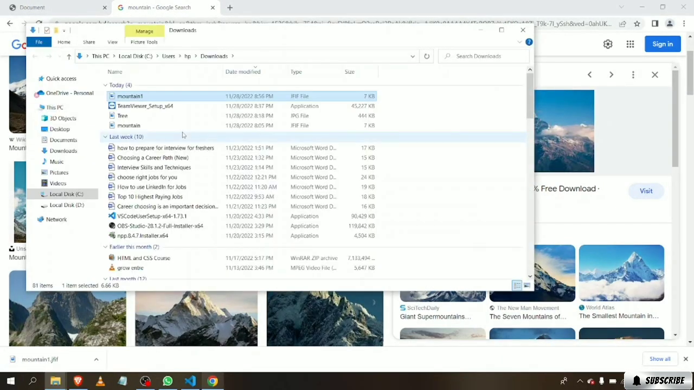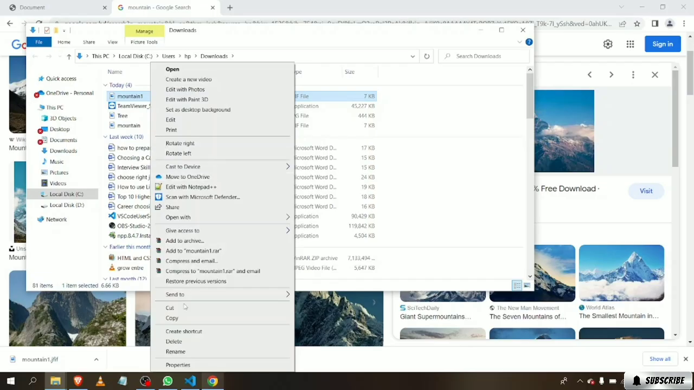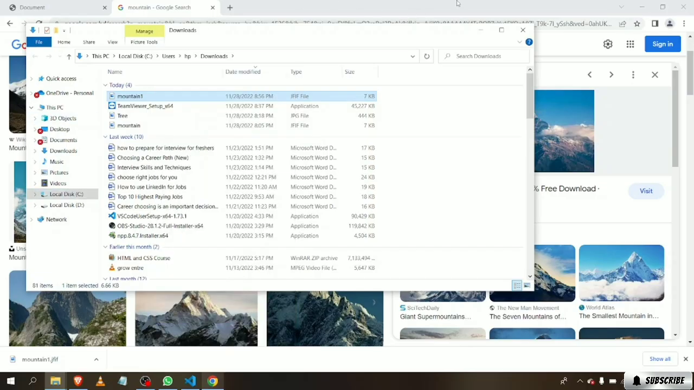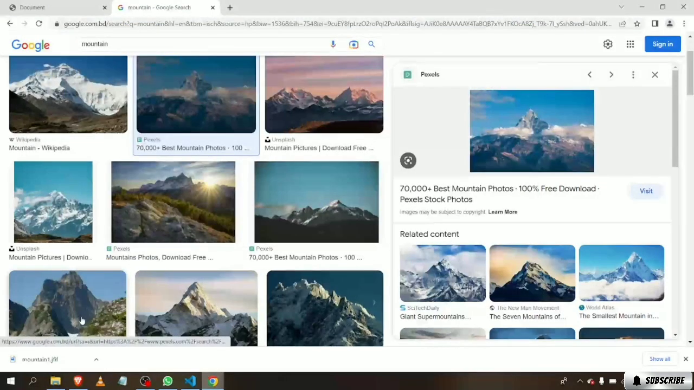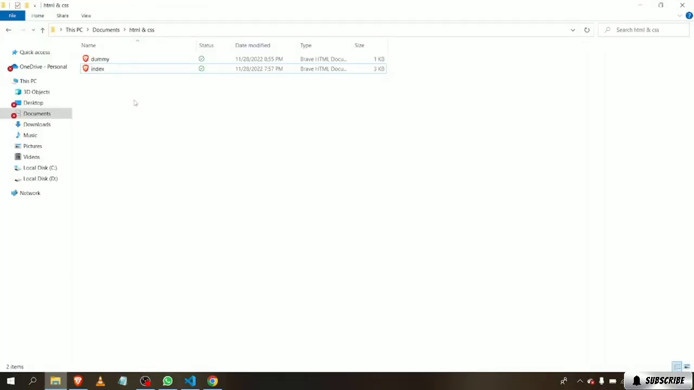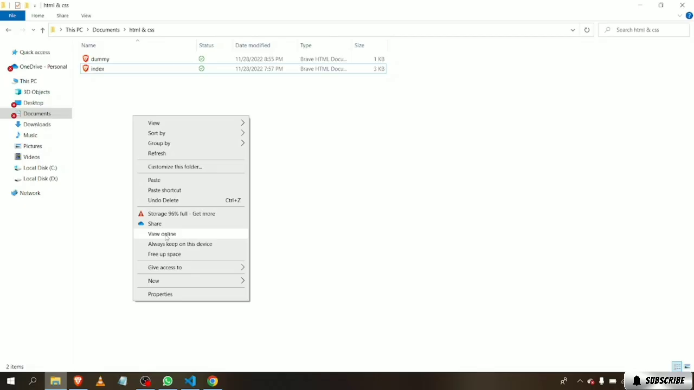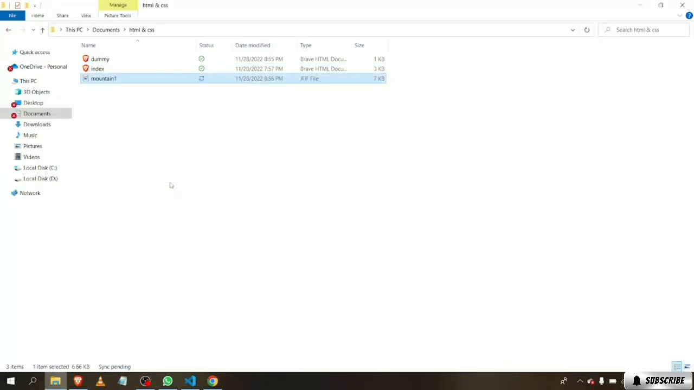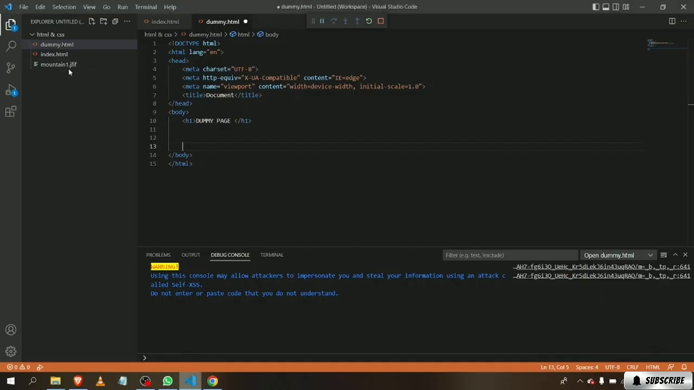Now I'm going to copy this, and we're going to paste it in our folder where we keep our index and dummy HTML files. I've pasted it right here, so it should appear here. See, it's appeared here.